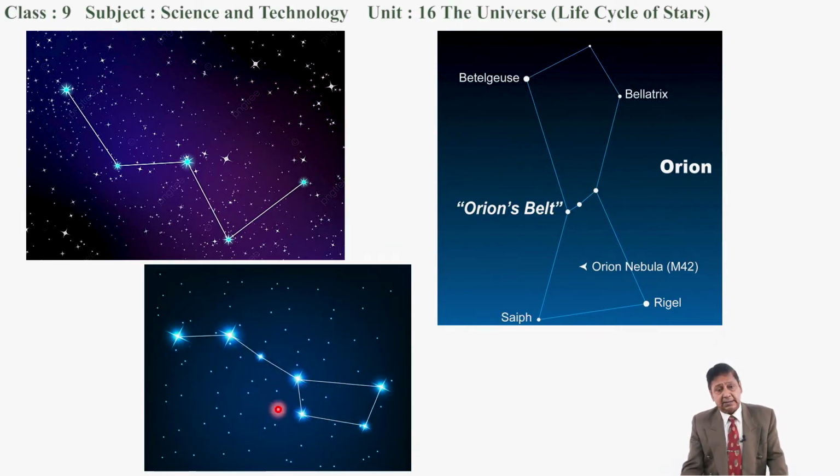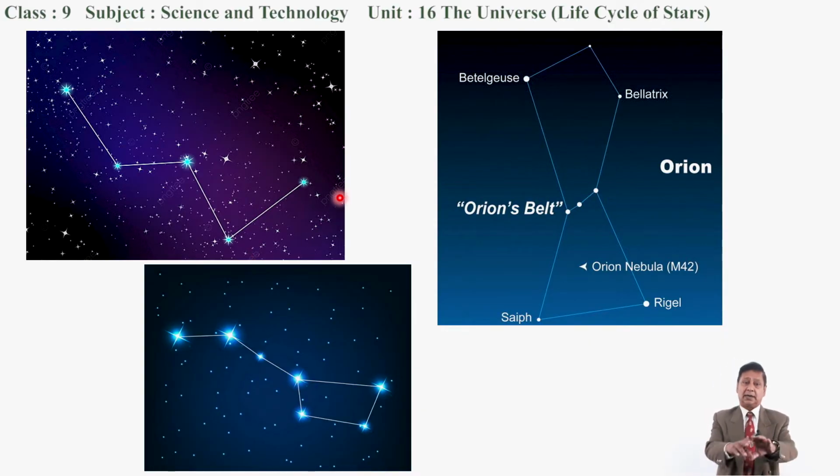And this is Ursa Major. Ursa Major is also called Saptarishi Tara Mandal, and it can also be observed in the northern sky. These are some famous constellations which can be seen in the northern sky, and each of them contains a few stars. That's why they are called constellations, and they are seen in a definite pattern. Their pattern does not change.